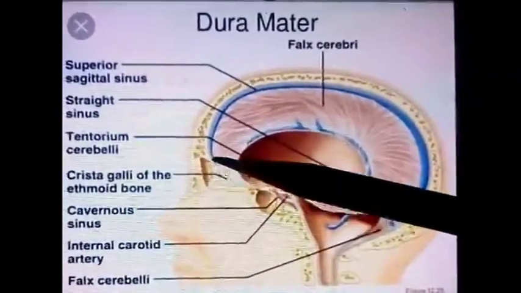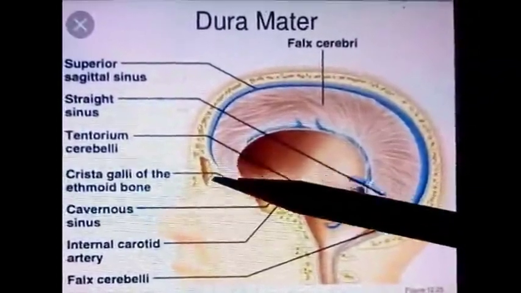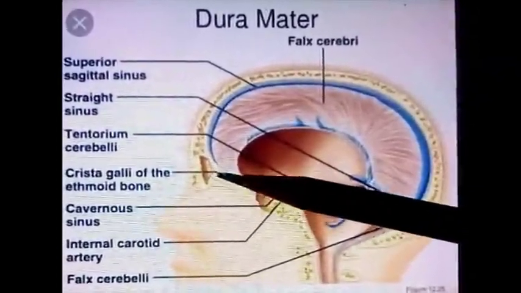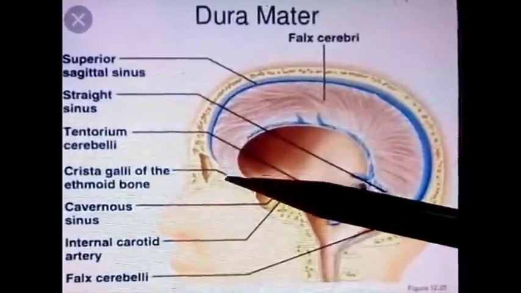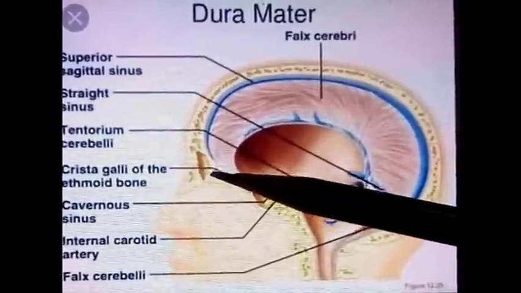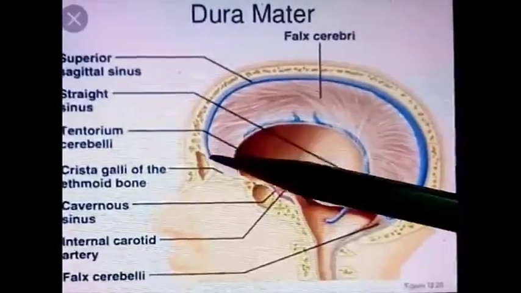These veins also communicate with the sinus, and occasionally it also receives a vein from the nose through the foramen caecum. The foramen caecum is present just anterior to the crista galli portion. The foramen caecum connects the nose with the anterior cranial fossa.